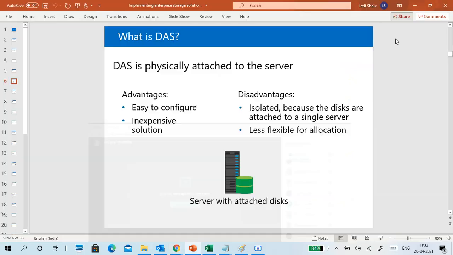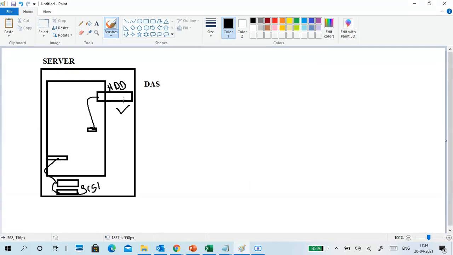Directly attached storage. So what are the advantages of DAS? It is an easy to configure, inexpensive solution. Open the cabinet, insert the disk, that's it. DAS means isolated, because the disks are attached to a single server, less flexible for allocation. Of course, this is not accessed by any other PCs, until unless you create some shared folder. But this is not commonly accessible, not flexible to access.